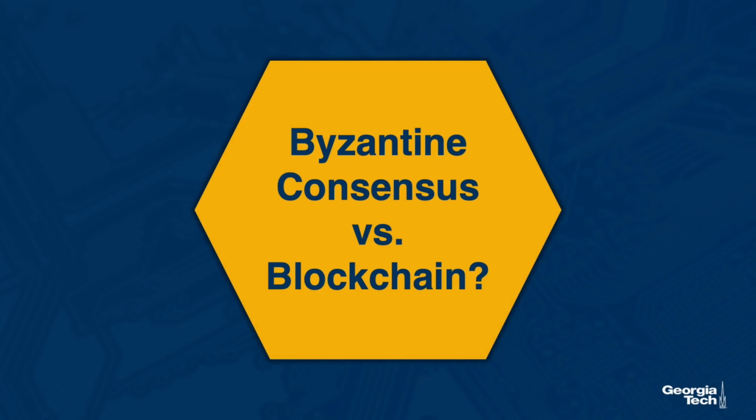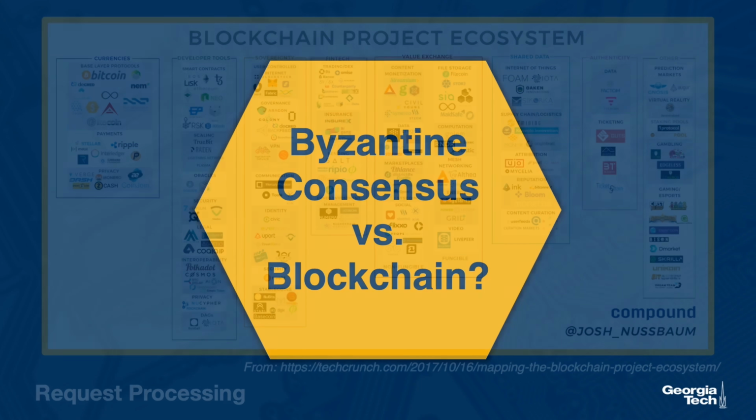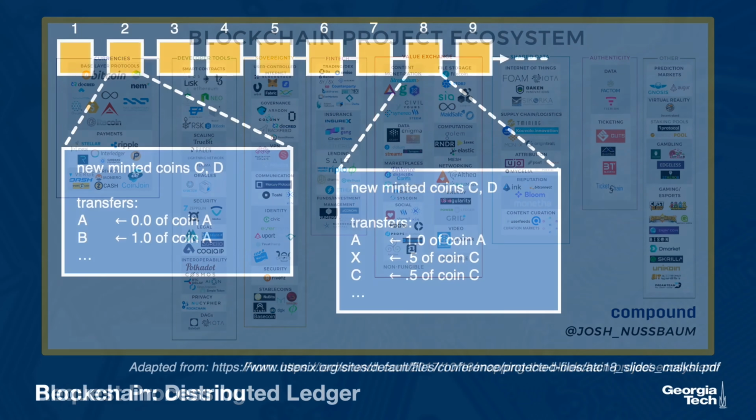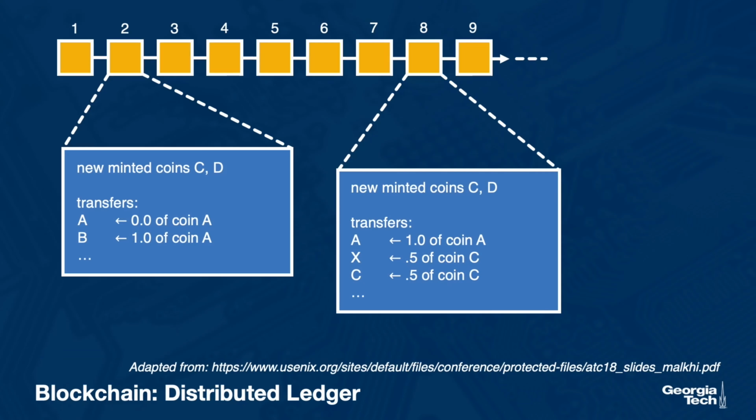For those of you familiar with blockchain, some aspects of how we describe the solution to the Byzantine consensus problem may remind you of that. These days, we've seen a continuous growth in the blockchain space in terms of the amount of wealth that's accumulated and impacted by these technologies, the diverse applications built on top of blockchain, cryptocurrency, smart contracts, and so forth. An underlying technology enabling this space is that of a distributed ledger.